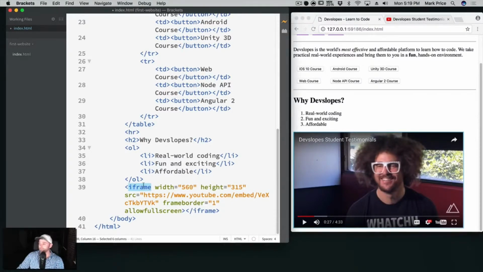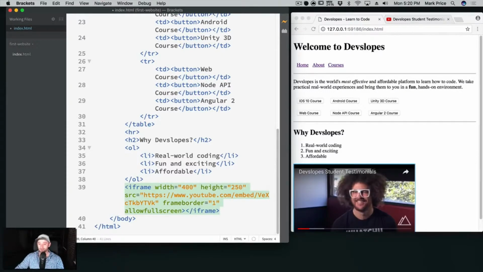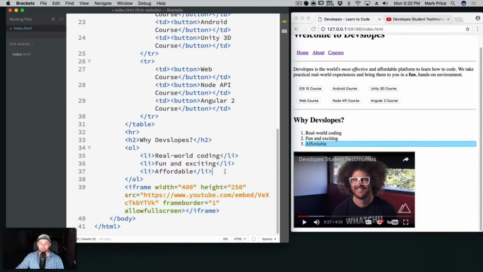Okay, so iframe, that looks good. So why DevSlopes? We've now picked it out. You can of course change this. I don't have the aspect ratio dimensions, but if I said, let's say 400 and 250, again, I don't know the aspect ratio, I'm probably stretching it a little bit here, but it's maybe a little bit better smaller like this, which is fine. Allow full screen is fine.